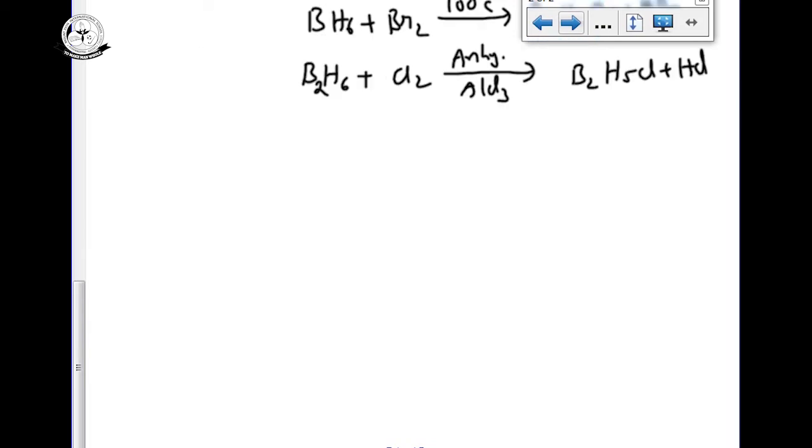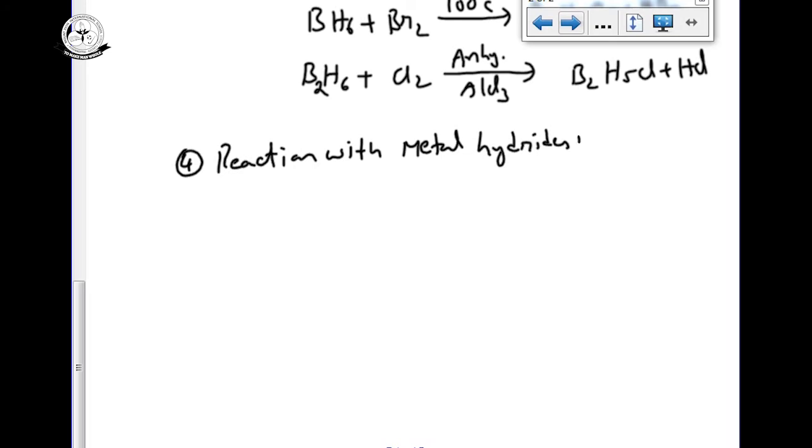Next, reaction with metal hydrides. The best well-known compounds for us are sodium borohydride or lithium borohydride. These are the best well-known reducing agents we use in organic chemistry also.